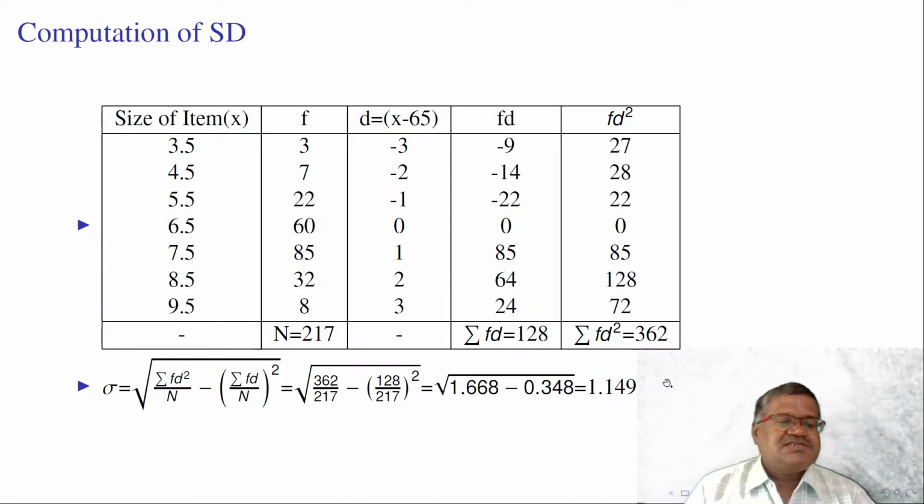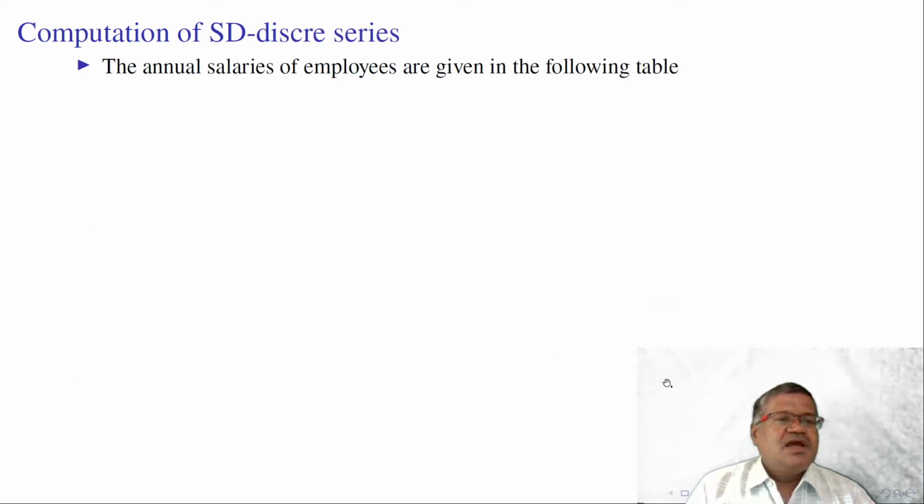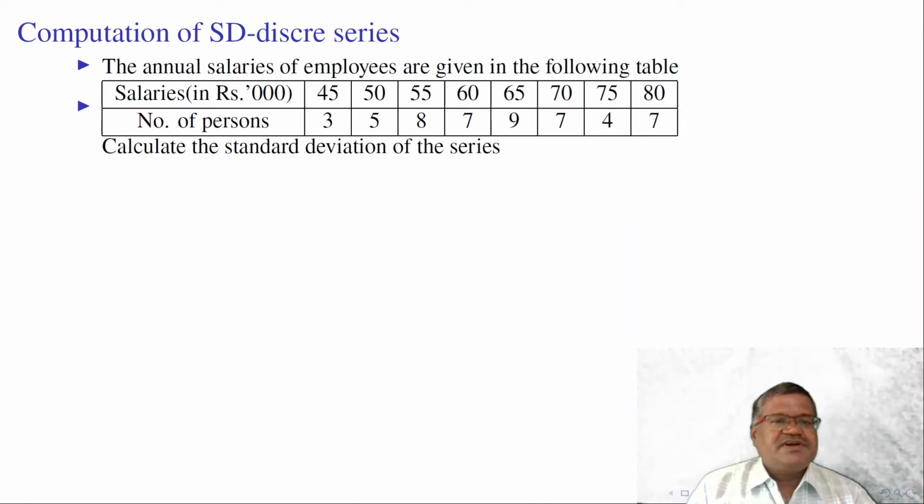1.149 is our standard deviation for discrete series. Computation of standard deviation for discrete series.